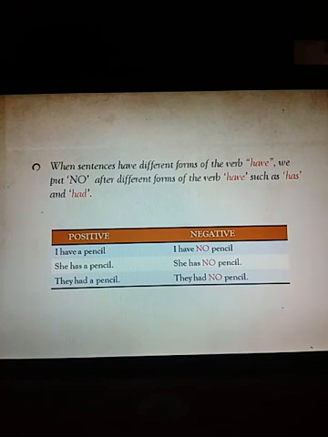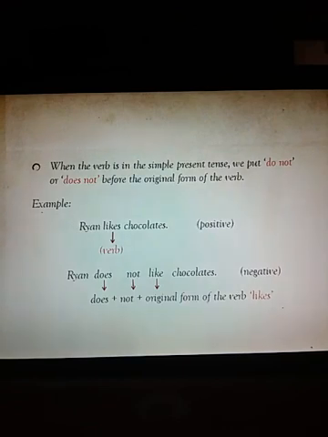She has a pencil. She has no pencil. They had a pencil. They had no pencil. Okay? Now see, when the verb is in the simple present tense, we put do not or does not before the original form of the verb. Original form of the verb means first form of the verb. We put do not with plural and we put does not with singular.